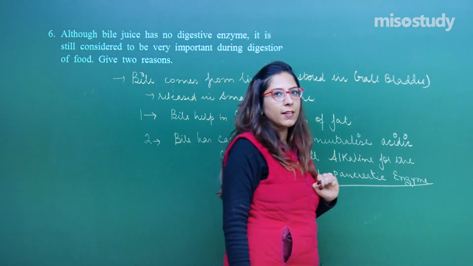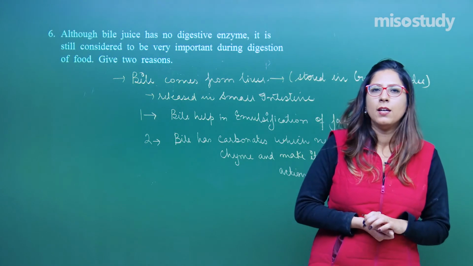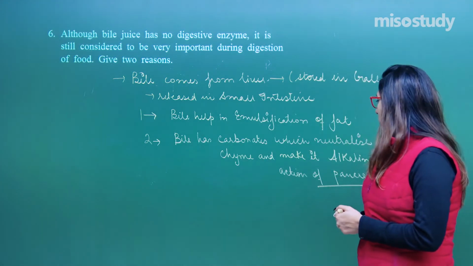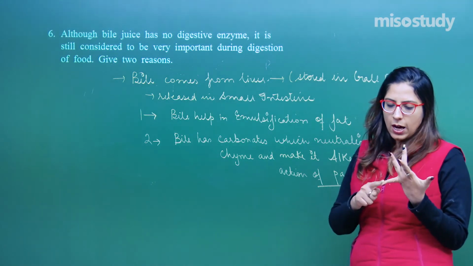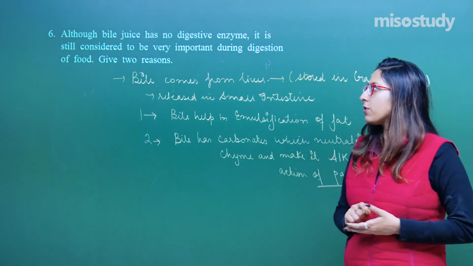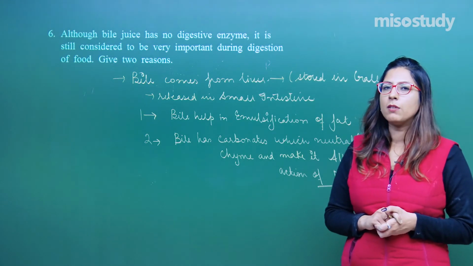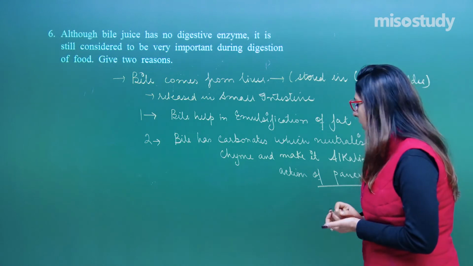What are the pancreatic enzymes? Can you name one of them? Yes, we have an answer like amylase, lipase, trypsin, etc. So, what is the function of these pancreatic enzymes? They help in digestion of your carbohydrates, fats as well as proteins. So, this was question number 6. With this, we have completed one more category, that is questions of 2 marks, the short answer type questions.